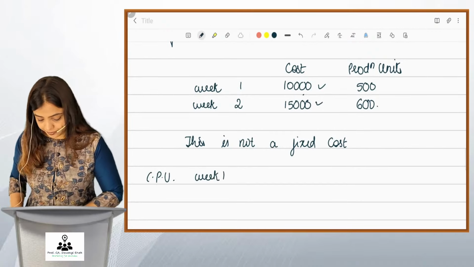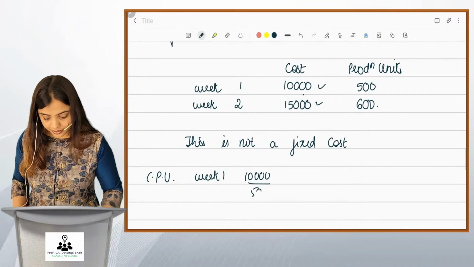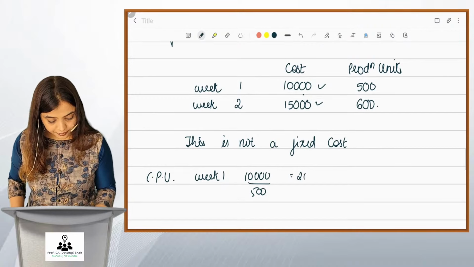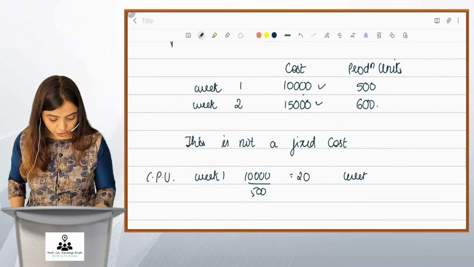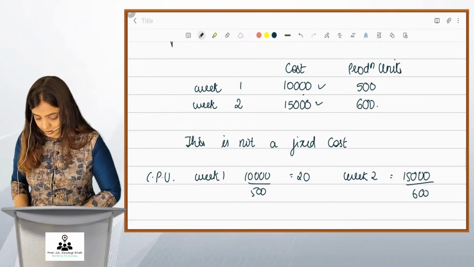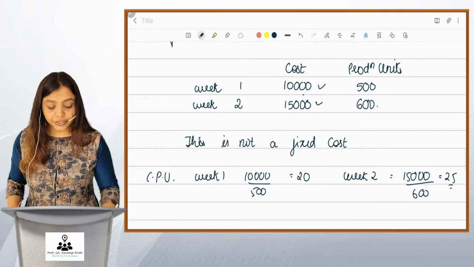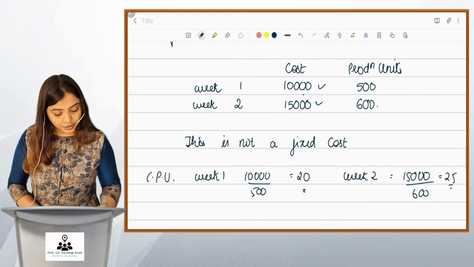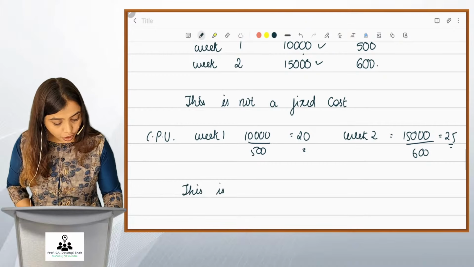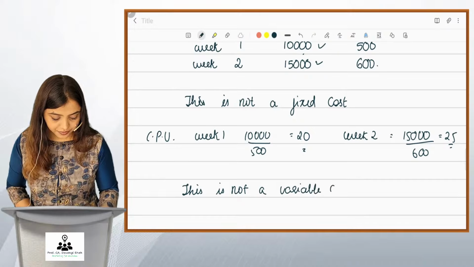For week 1, 10,000 divided by 500, you get rupees 20. For week 2, 15,000 divided by 600, you get 25. Is the cost per unit constant? No. So friends, this is not a variable cost.